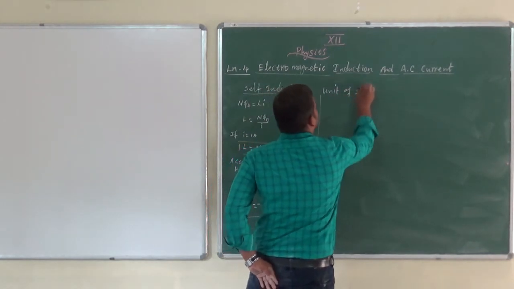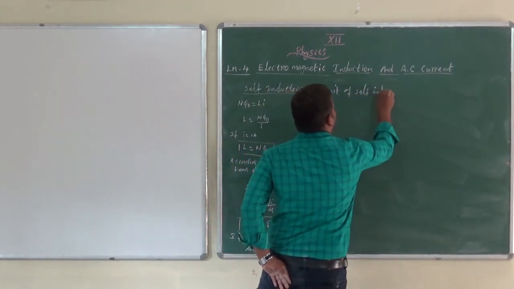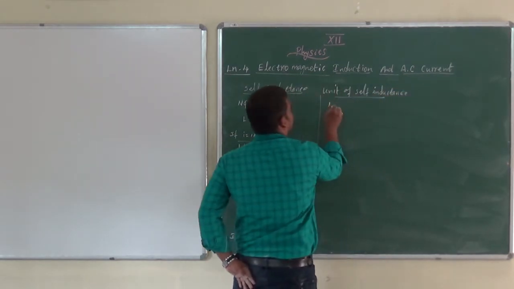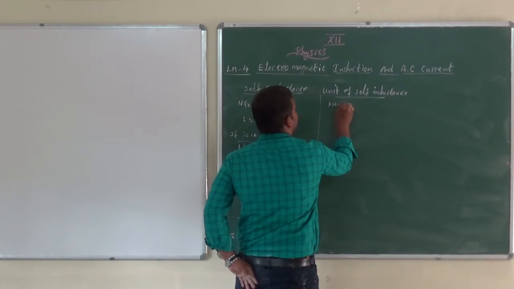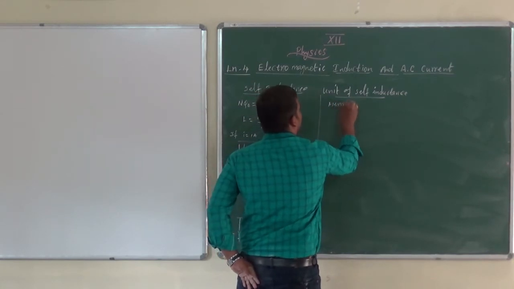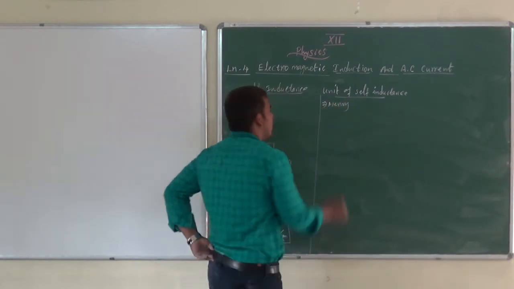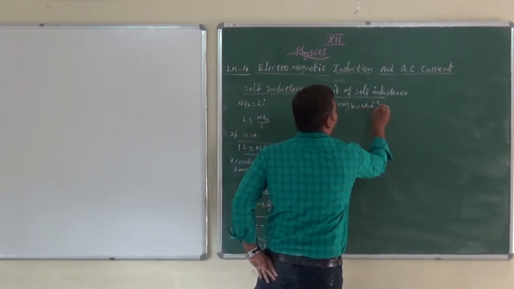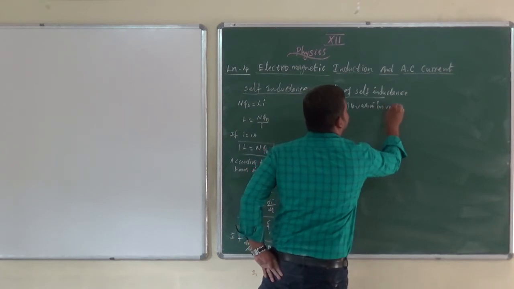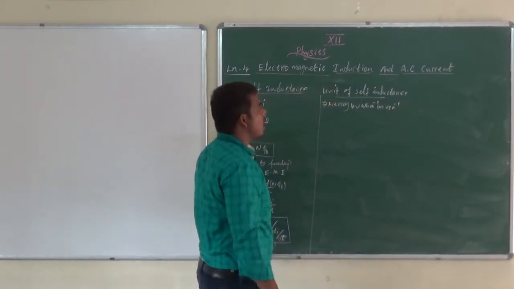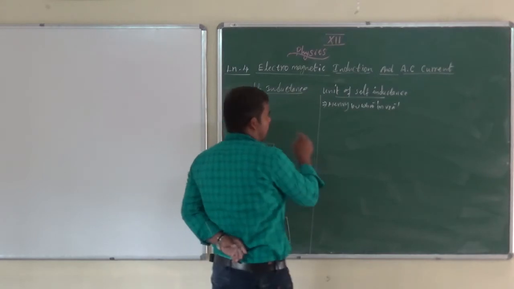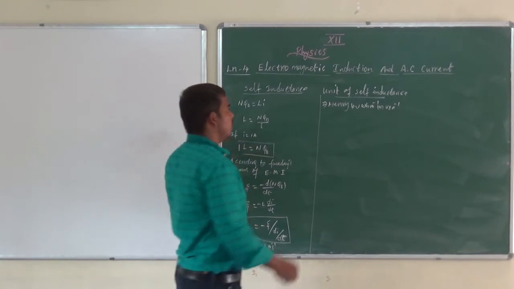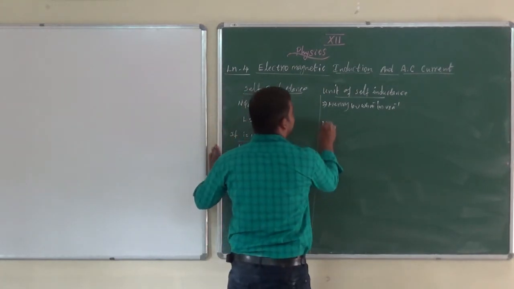Next, unit of self-inductance. 1 Henry is the unit of self-inductance, or Weber per ampere, or volt second ampere inverse. How those units come, we already discussed. Am I correct? Next, mutual inductance.